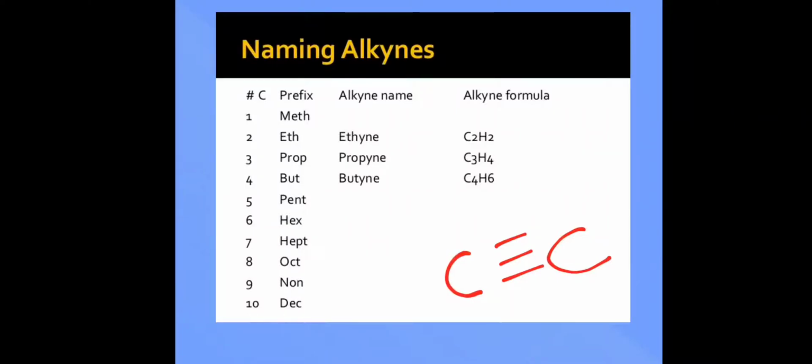Carbon can have only 4 bonds. So one more bond on this side, one more bond on this carbon atom side. And naturally we are talking of hydrocarbons, so we need to have hydrogen. So this is the structure of ethyne. How will you get a structure of propyne? We just need to add one more carbon atom and we get a structure of propyne. Let's see how we do that.